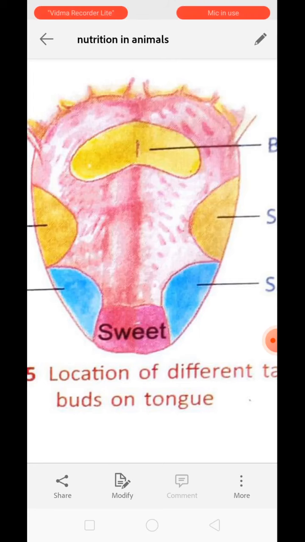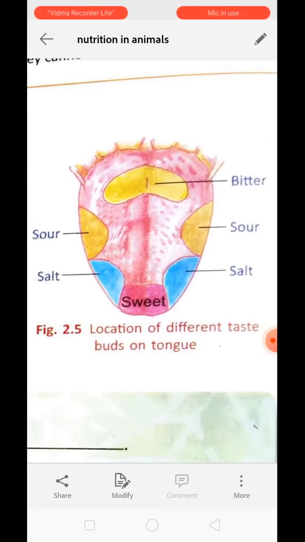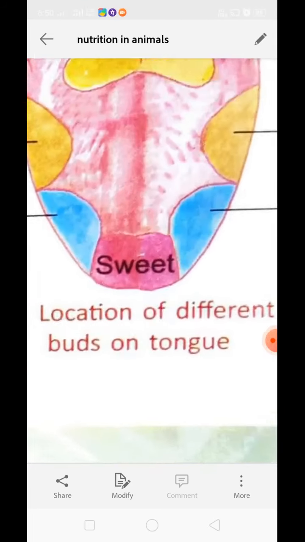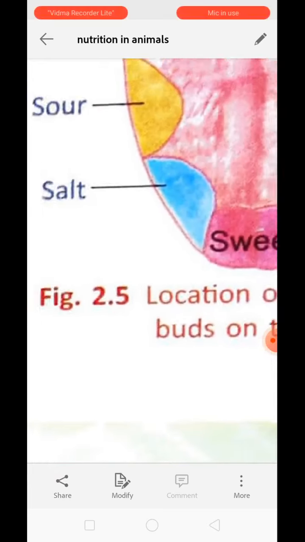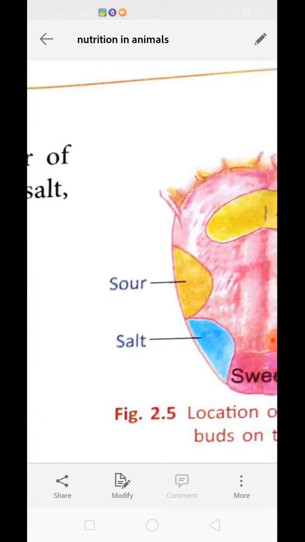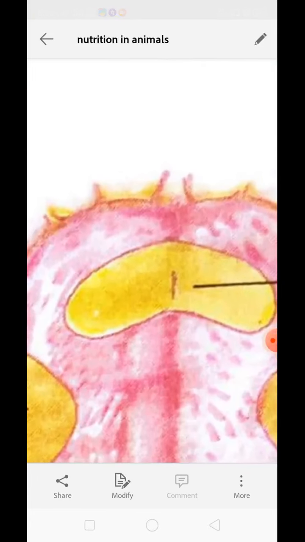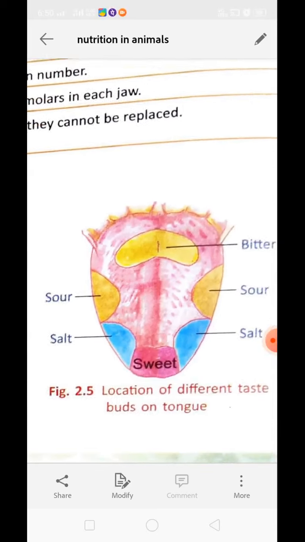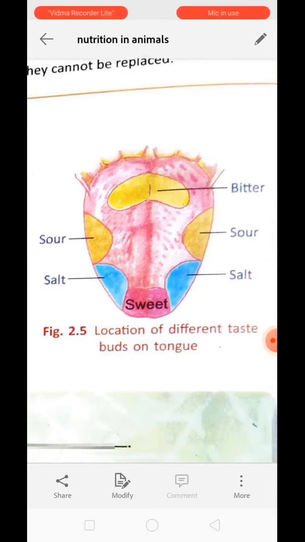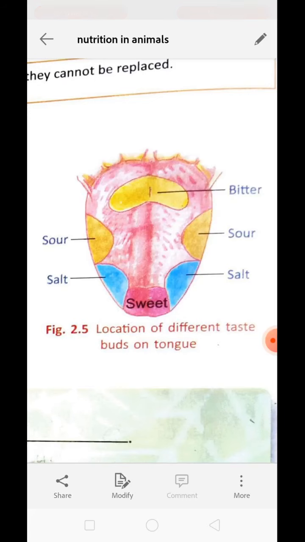The tongue has many taste buds. Taste buds are the structures which help us to recognize the taste. For example, the taste bud present on the frontal part of the tongue is able to recognize the sweet taste, whereas on the sides it is able to recognize the salty taste or the sour taste, whereas in the middle over here the taste bud is able to recognize bitter taste. Understood? So tongue helps us to recognize the taste of the food.